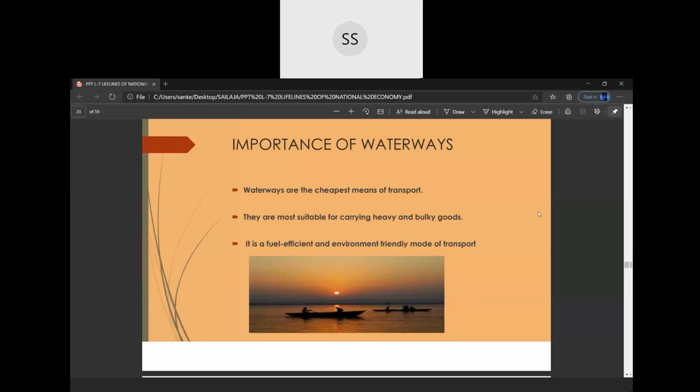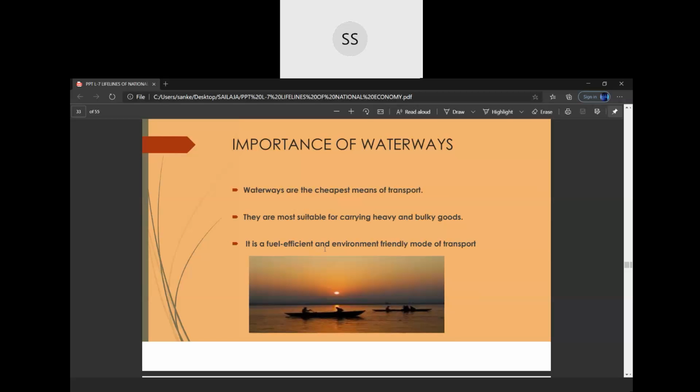Now let us see the importance of these waterways. Waterways are the cheapest means of transport. If we are carrying a large number of people or heavy goods over far-off distances, it is the cheapest means of transport. They are most suitable for carrying heavy and bulky goods. It is also fuel efficient.